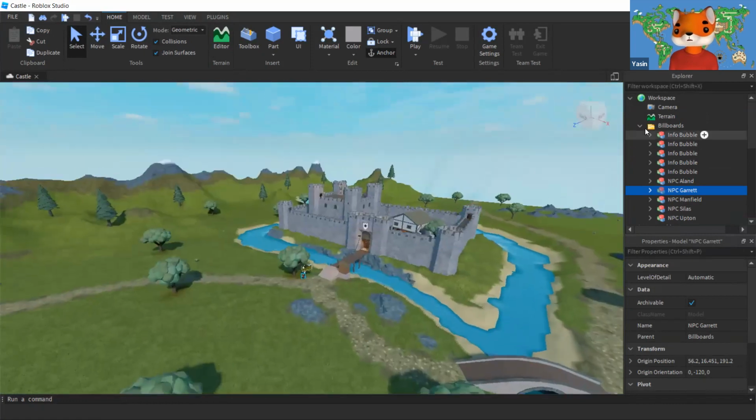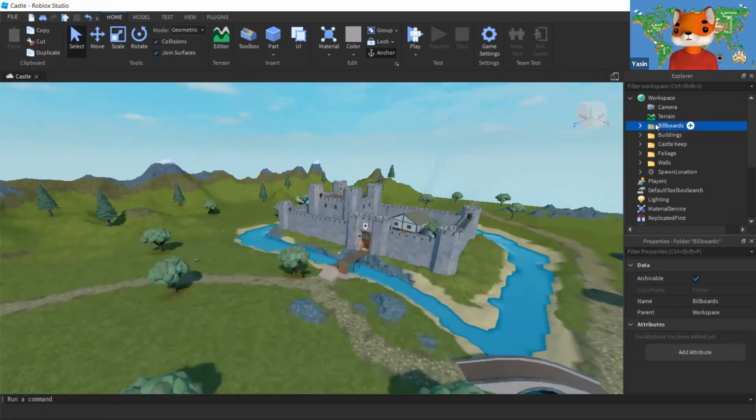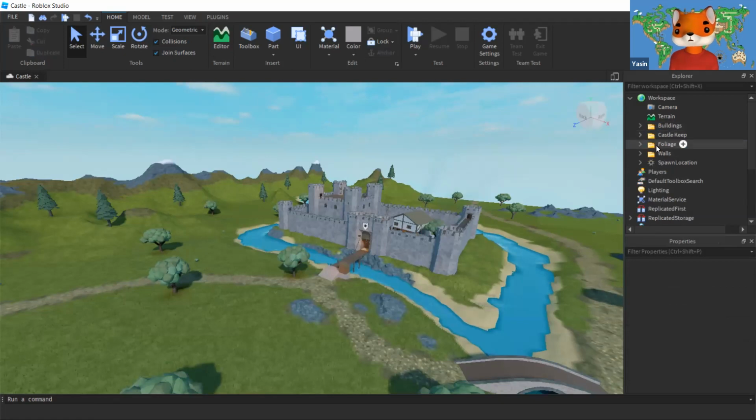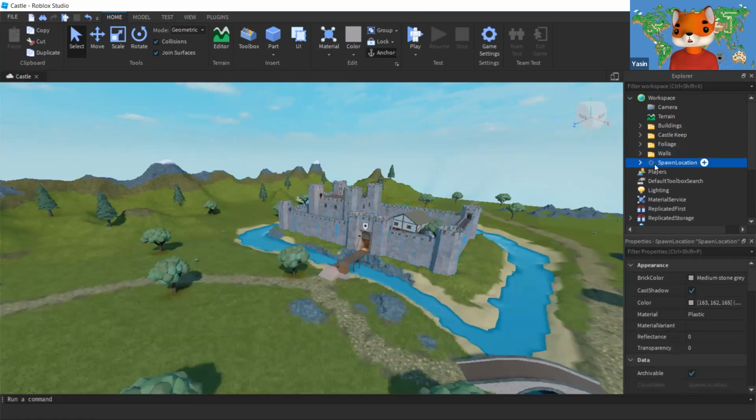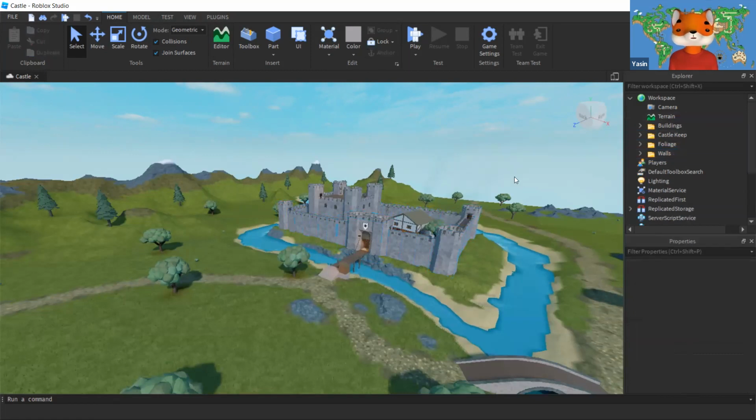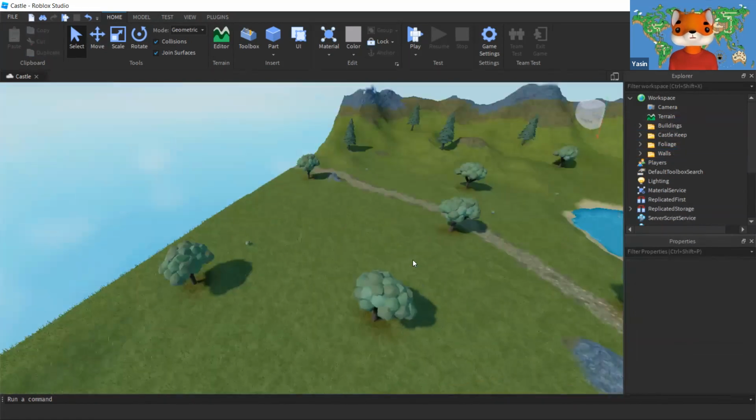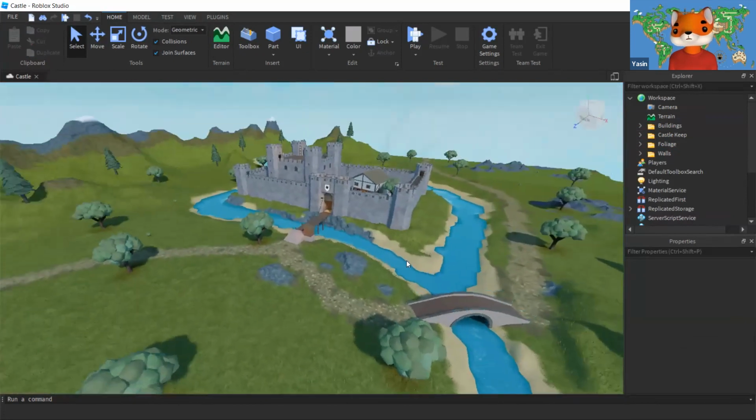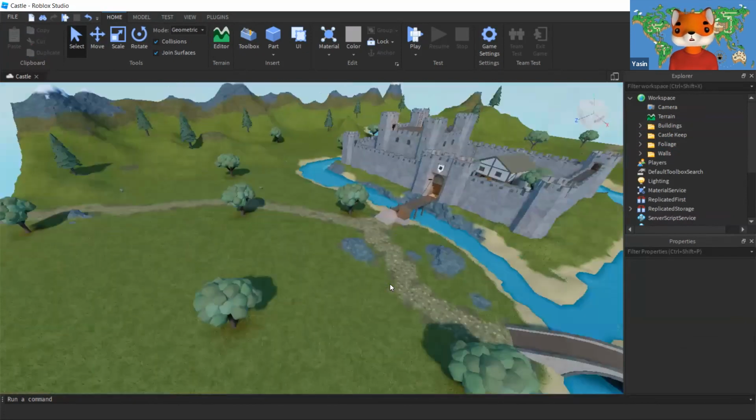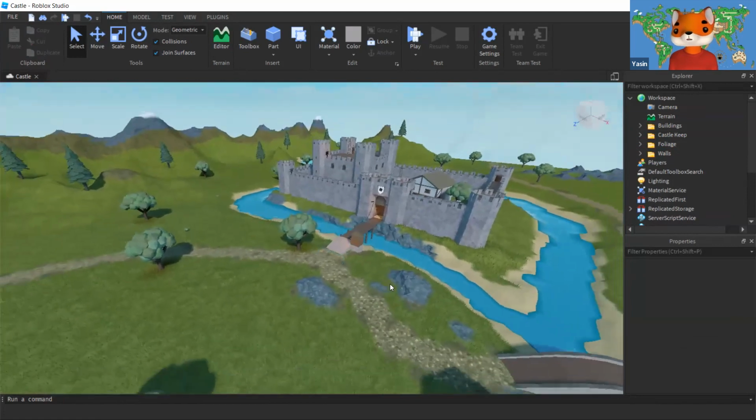But before we do that, I'm going to take all the billboards away. We can keep the castle walls, yes, let's keep them. Spawn location, I'm going to remove it. I'll explain everything in detail. Now, this is our map. It looks very simple. Maybe let's make some changes on this.